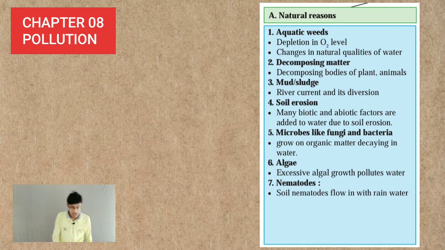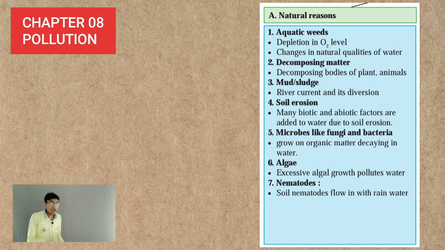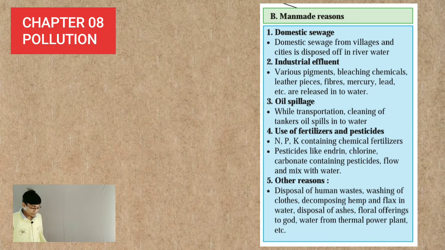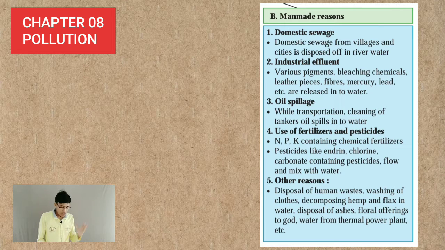Now these are the natural reasons, whereas 5 man-made reasons are enlisted. The first is domestic sewage. The domestic sewage from villages and cities is disposed of in river water. जो domestic sewage होता है हमारा, गंदा पानी जो हमारे घर का होता है, वो हम लोग नदी में रिलीज करते हैं। शहरों में ये जो गंदा पानी है, उसको गटर्स में से सीधा रिवर में, वाटर बॉडीज में रिलीज किया जाता है.